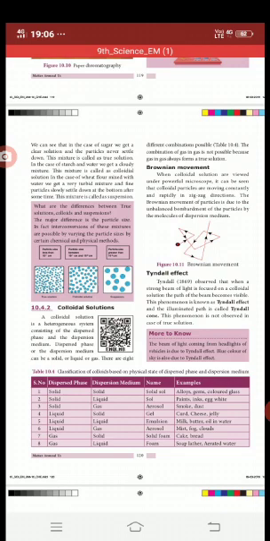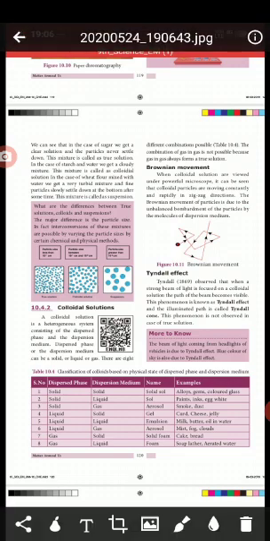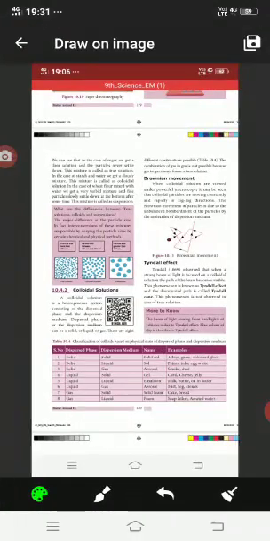They move constantly and rapidly, that is fast, in a zigzag direction, like this, here and here, like zigzag motion.